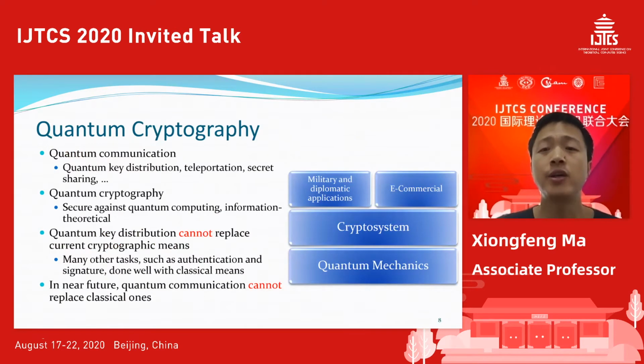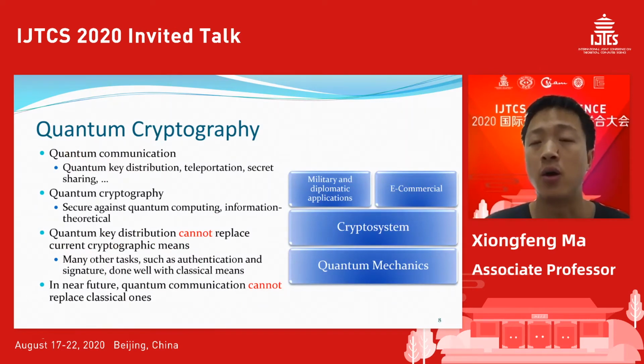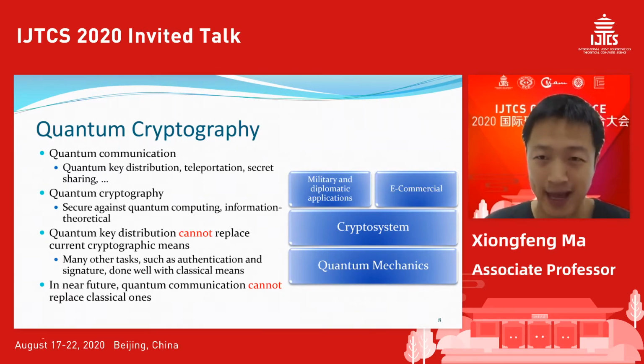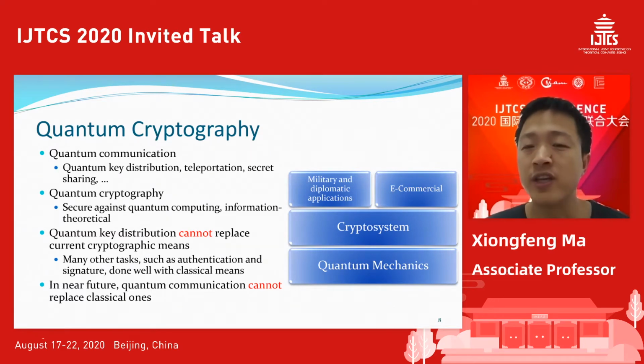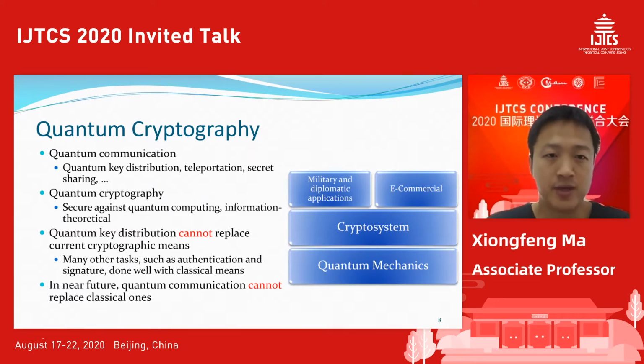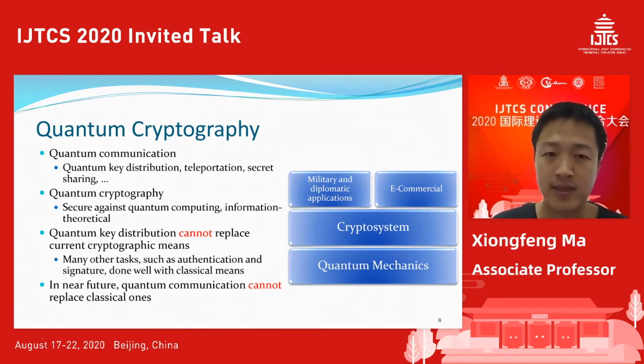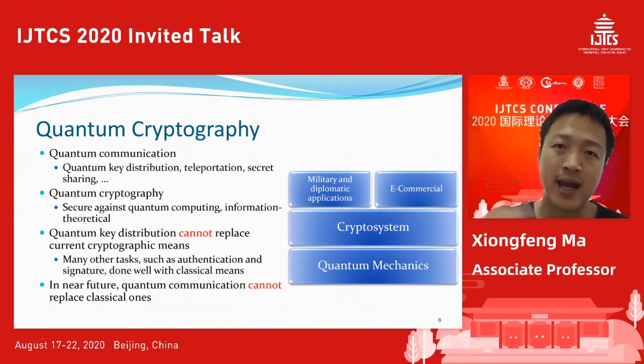Okay, so the security of QKD or quantum cryptography is based on quantum mechanics. It's quite solid. Basically, the security level is what we call information theoretical security. We can reach that. And of course, it's secure against quantum computing and basically any computational power.